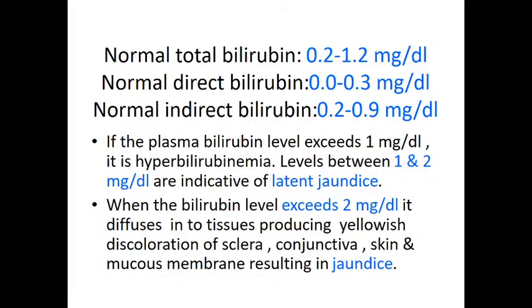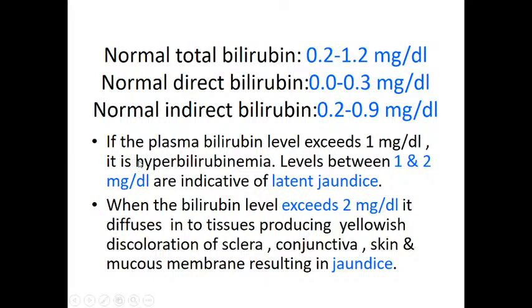That is your total bilirubin level. Out of this, the normal conjugated bilirubin concentration is 0 to 0.3 mg per dl, and the concentration of indirect, that is unconjugated bilirubin, is 0.2 to 0.9 milligram per deciliter.